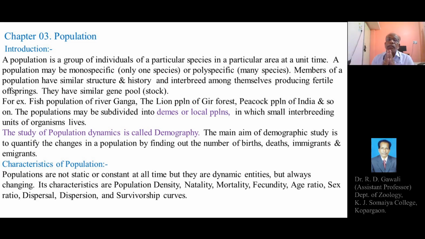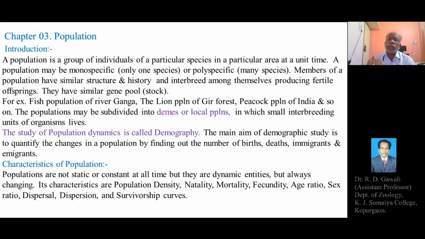So the demographic study is useful to quantify what kind of changes are occurring in a population, and with the help of this we can find out the number of births or birth rate, death rate, the number of organisms getting into the particular population, that is immigrants, and the number of organisms that leave or go out from the particular population, that is emigration.